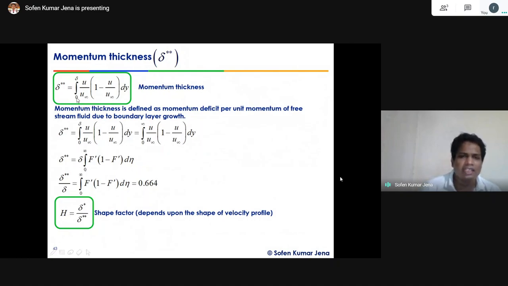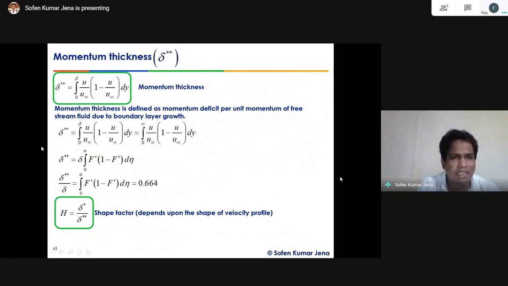This is the additional rate of change of momentum per unit mass, represented by integral 0 to delta u by u infinity into 1 minus u by u infinity dy. The momentum thickness is defined as the deficit per unit momentum of free stream fluid due to boundary layer growth. Because of the no slip, some fluid is retarded, and this momentum thickness defines that amount of area.